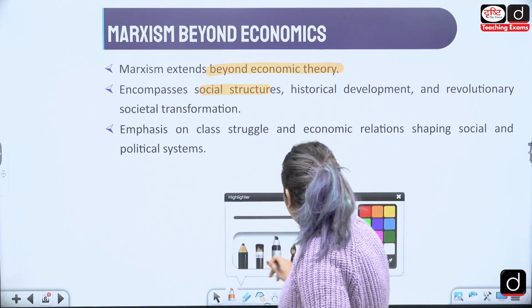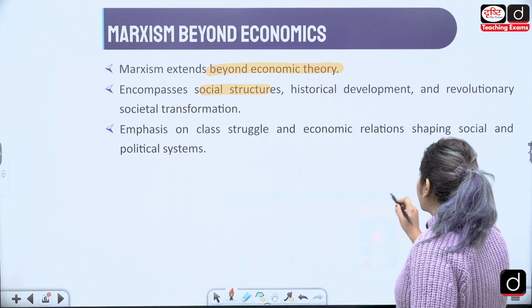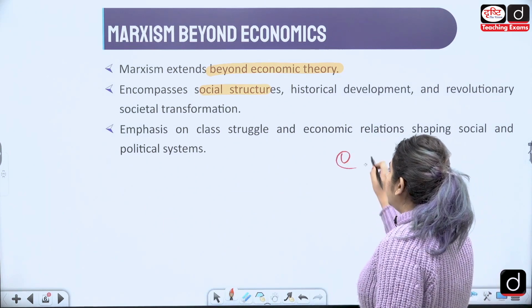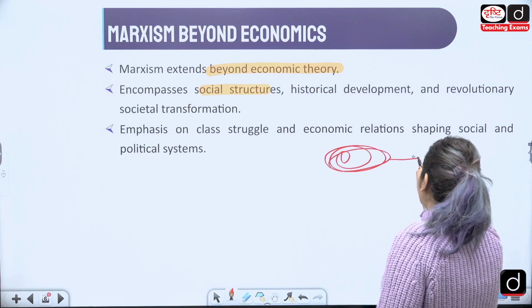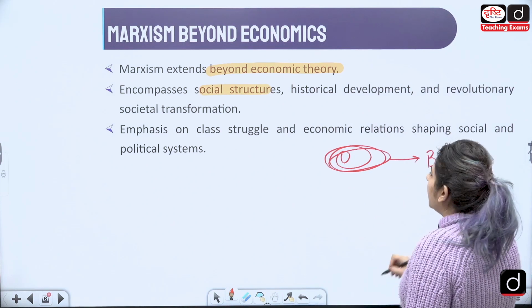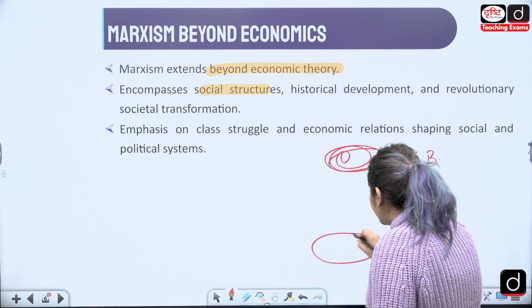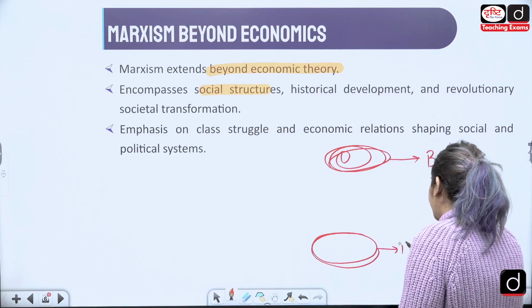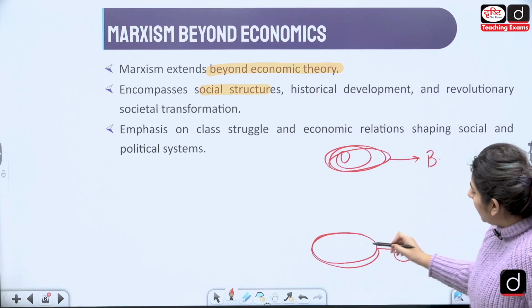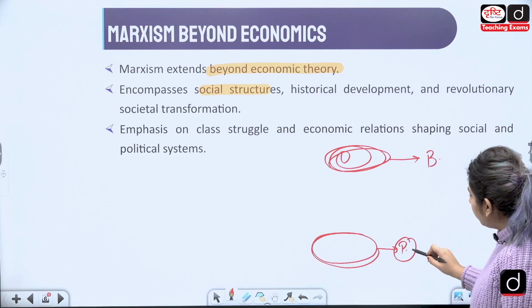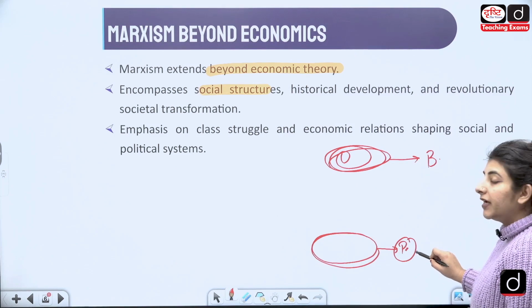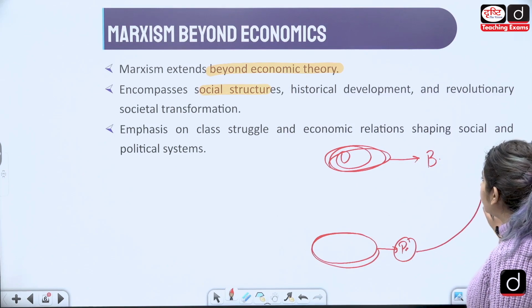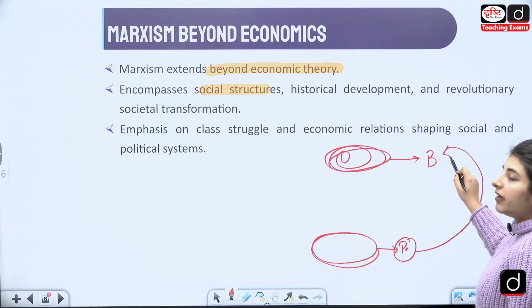So let's just say on the upper hand, whosoever is in power, who is that? That's the bourgeois. And here, who is the working class? That's the proletariats. There will be some time when the proletariats will know that they are being exploited and they will try to come here and reach here.